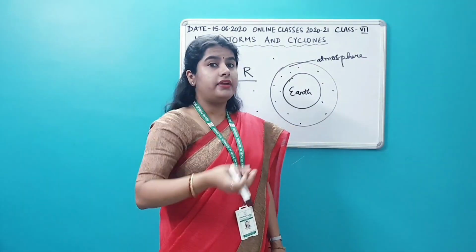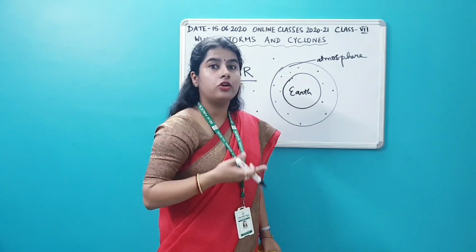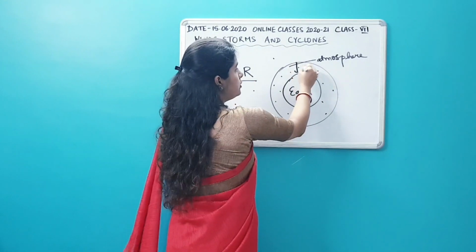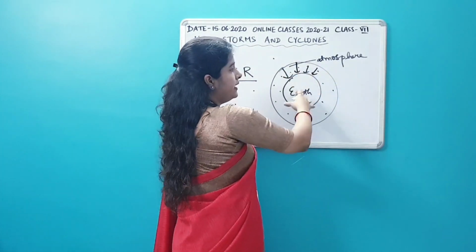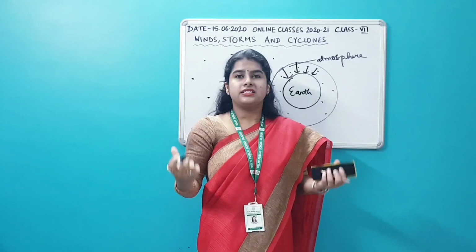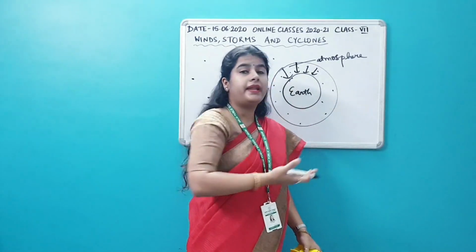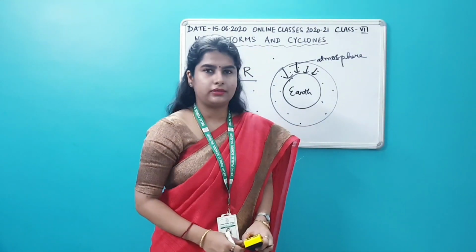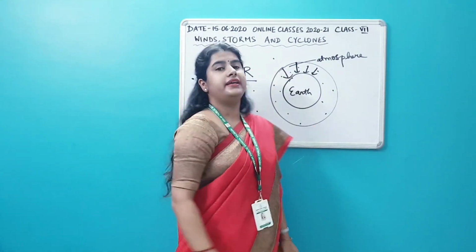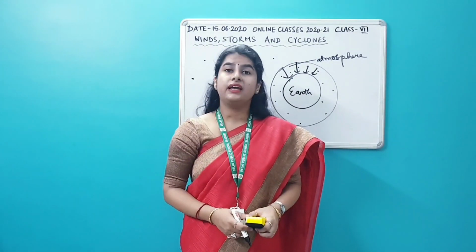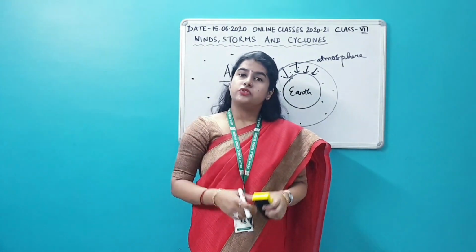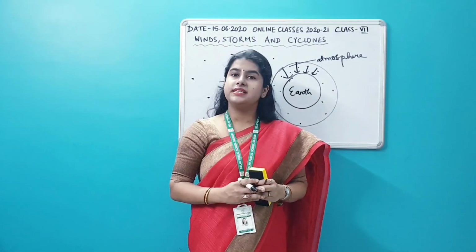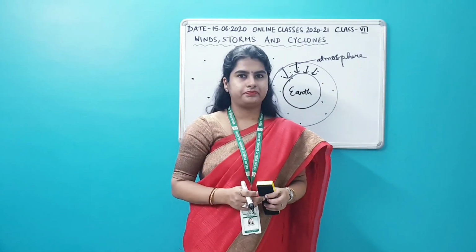And the weight of the air is constantly applying some pressure on all the objects present on the surface of the earth. So the weight of the air is constantly acting downwards, applying a pressure on all objects present on the surface of the earth. And this pressure is known as atmospheric pressure. So atmospheric pressure is exerted on every object present on the surface of the earth.